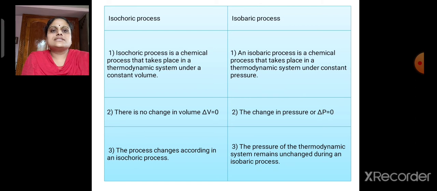Now let us discuss isochoric and isobaric processes. An isochoric process is a process that takes place under constant volume. That is, there is no change in volume, delta V is equivalent to 0. An isobaric process is a process that takes place under constant pressure. Here, delta P is equivalent to 0.